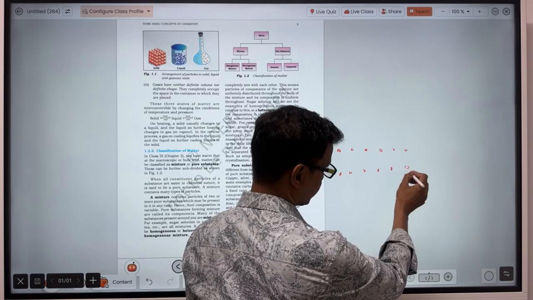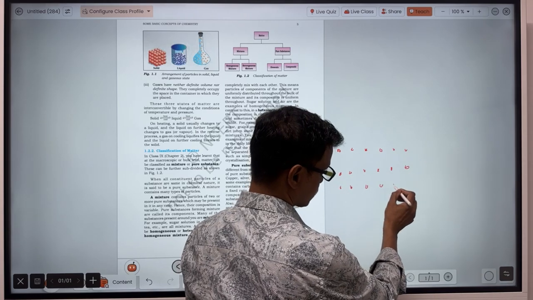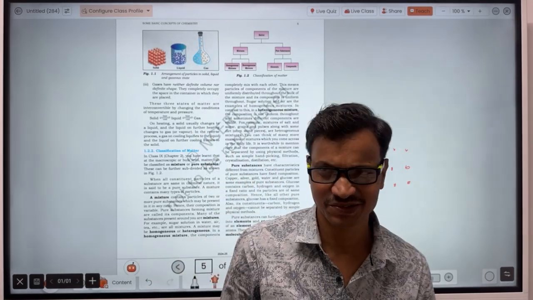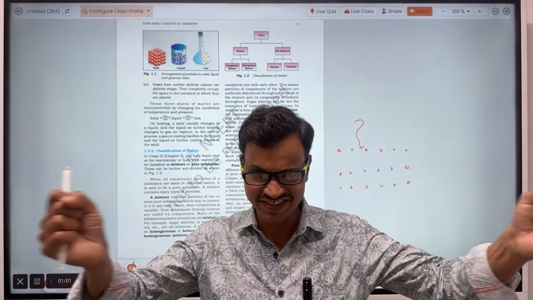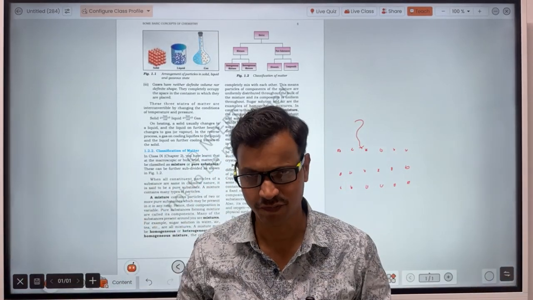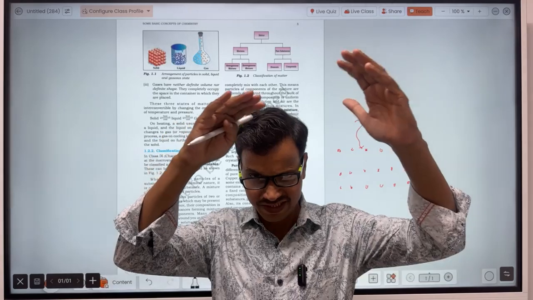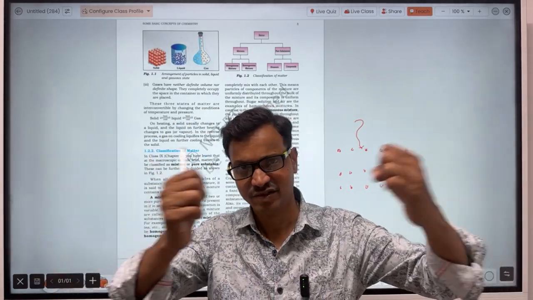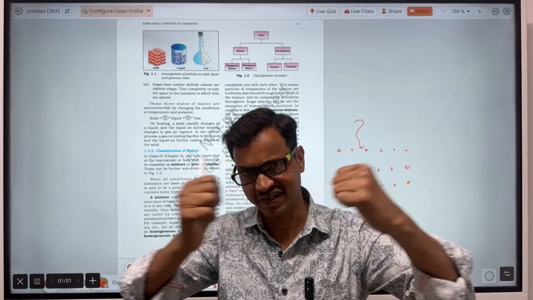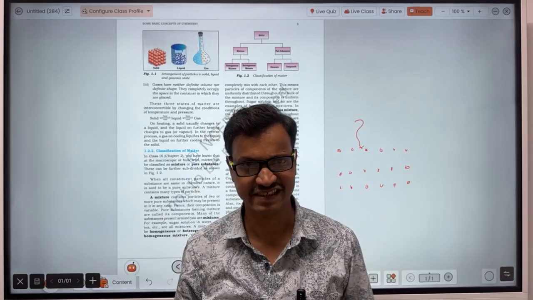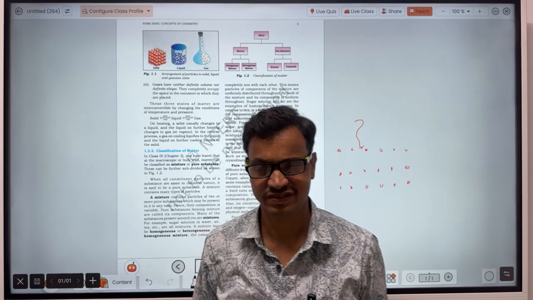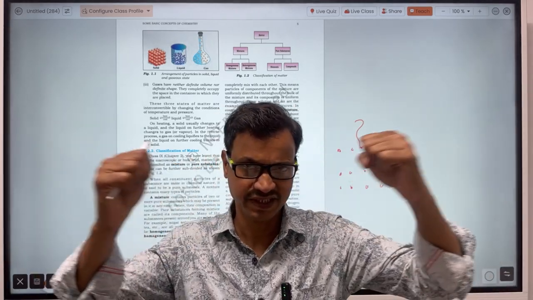So when you supply heat energy to them, what will happen? Guys, what does heat energy do? It increases the vibration. Heat energy is a form of energy. So when heat energy is applied to the particles, then the vibration of the particles will increase. Or you may say the amplitude of the vibration of the particles will increase.